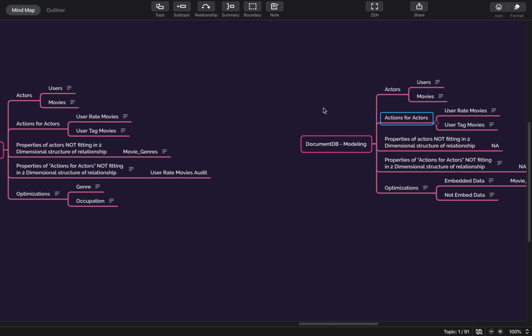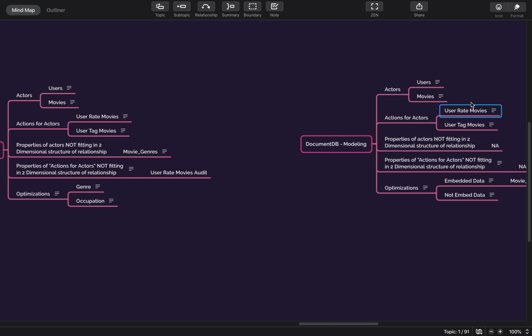But typically if there are two or more actors which are interacting in a NoSQL database, then preferably create a separate table, so that you can run some kind of analytical data on it, or because it is related to two different tables, it is still easier for search purposes. But if you insert this data in the user table itself or in the movies table itself, it will get complicated.